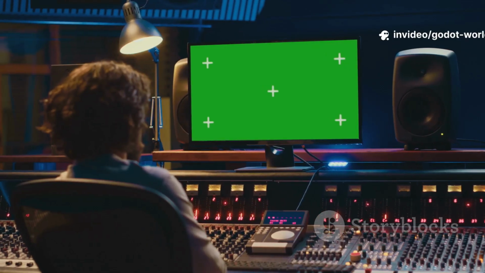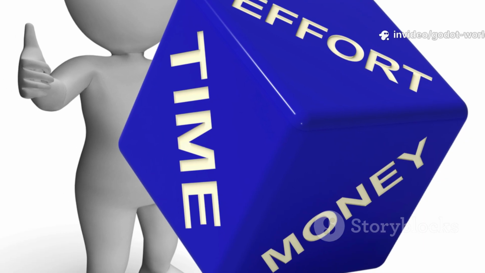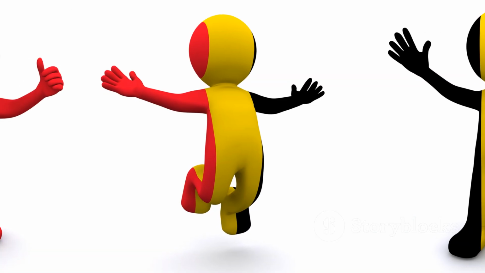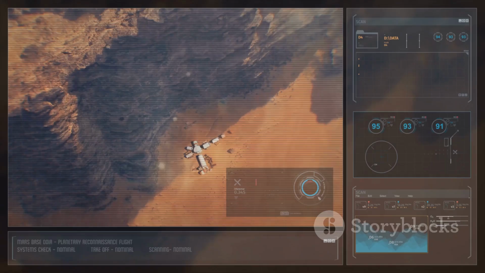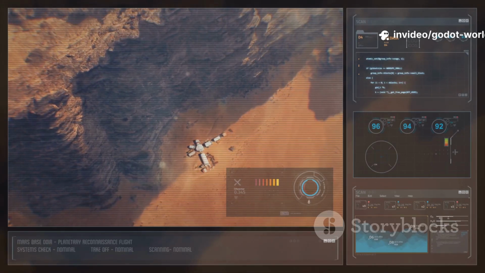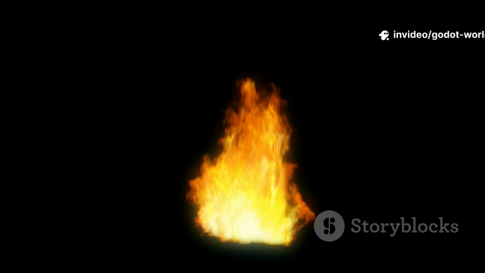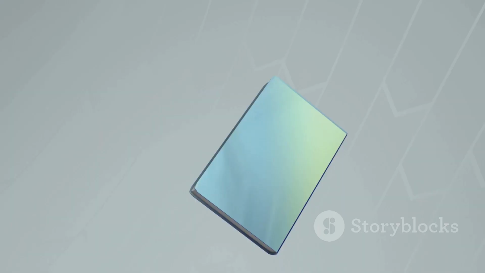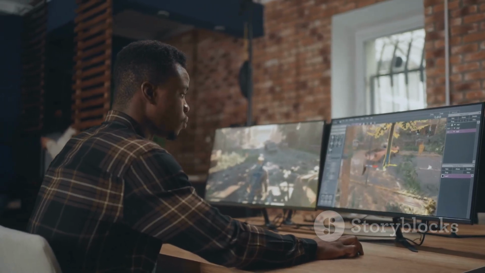The first question you must answer is about mood. How do you want the player to feel in this space? Do you want them to feel a sense of wonder and adventure in a bright, magical village? Or do you want them to feel tense and cautious in dark, forgotten catacombs? Write down 3 to 5 words that capture this feeling. Mysterious, peaceful, ominous, joyful. Once you have established the mood, you need a core concept.